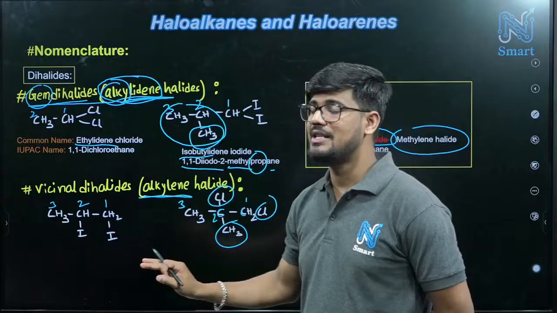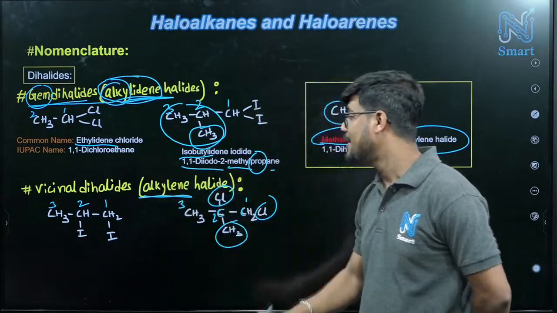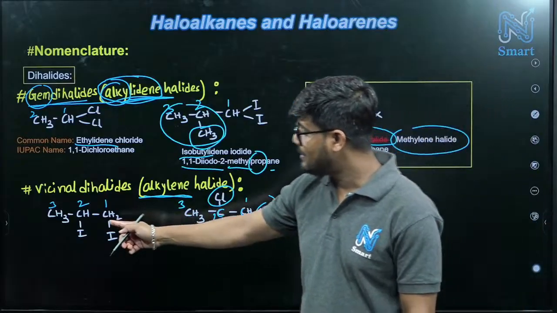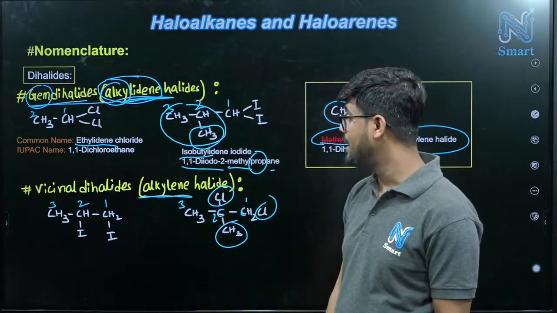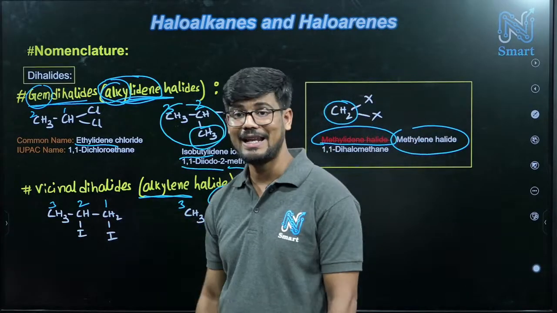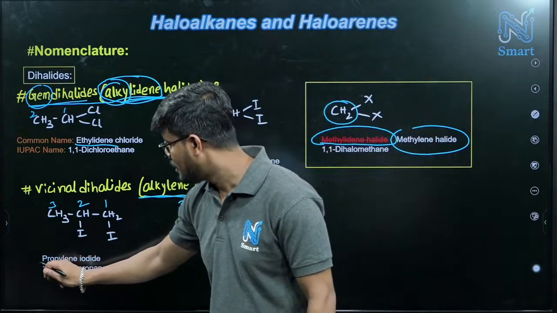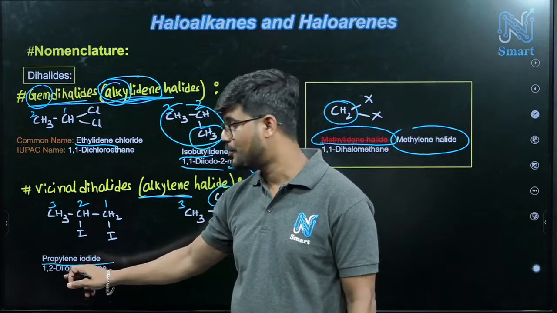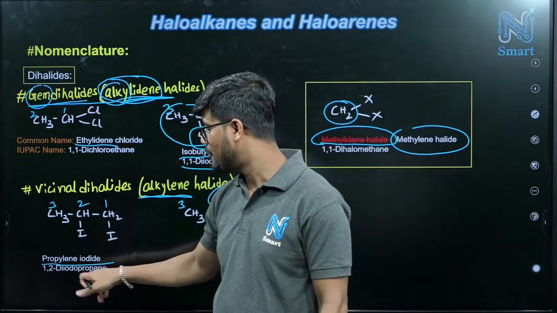IUPAC name is very easy in this case, but what will be its common name? Alkyl halide. Since we have 3 carbon, it should be propylene, right? Propylene halide means here iodide, so propylene iodide. And check the IUPAC name: 1,2-diiodopropane.